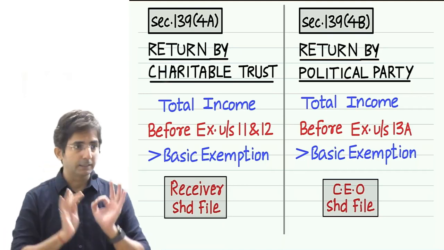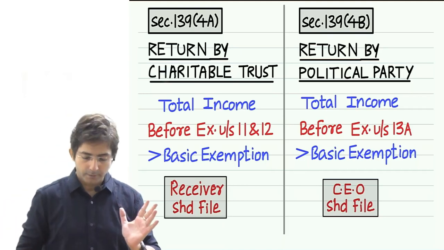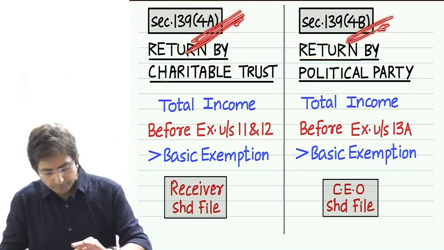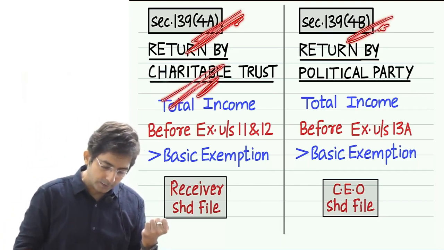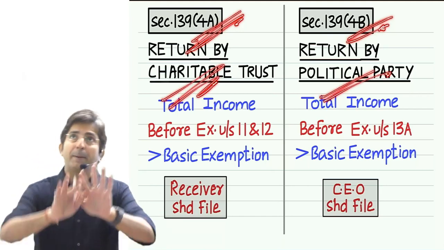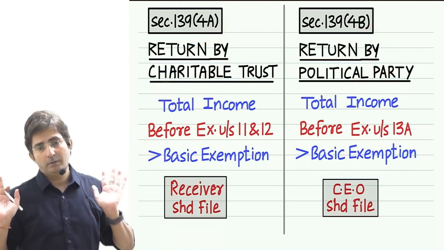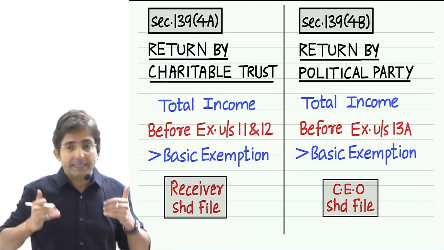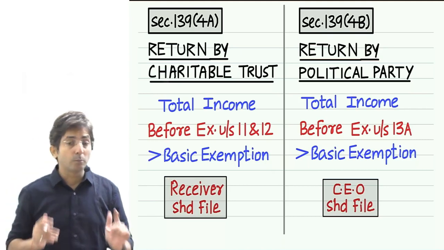Distinction between, in the form of distinction between, you can remember 139(4A), 139(4B). This is for charitable trust. This is for political party. Both the entities, apparently they are very good people. But God only knows whether they are genuinely good or not. So checking is a must.